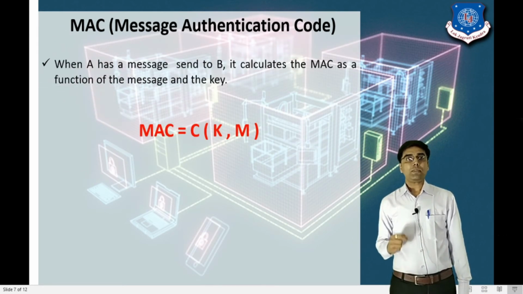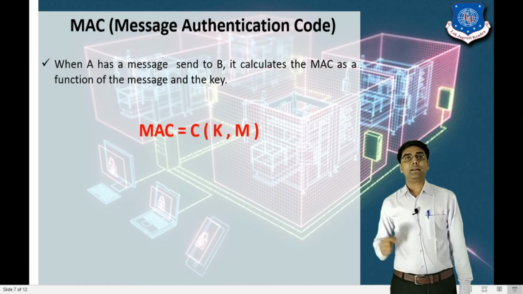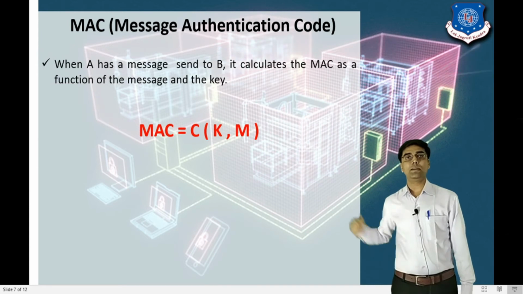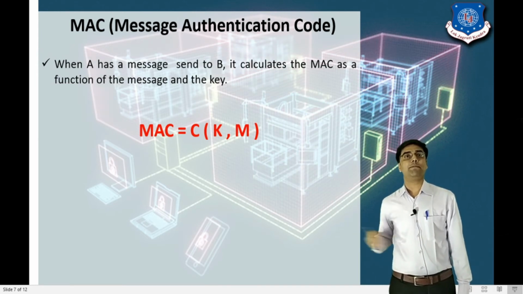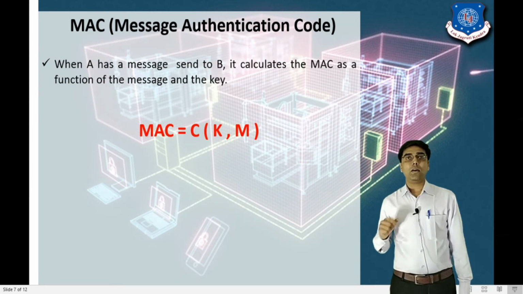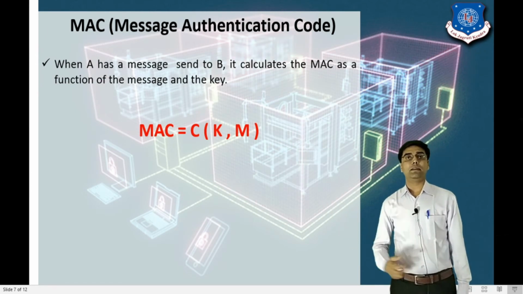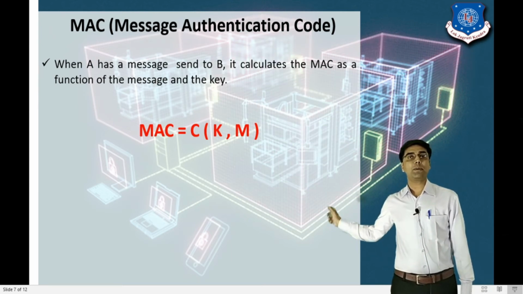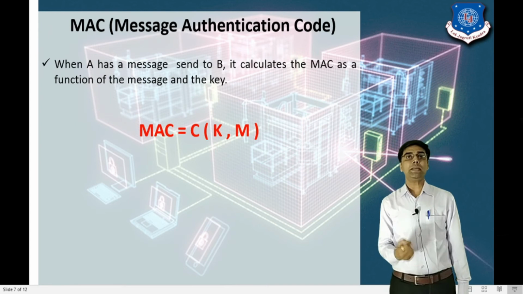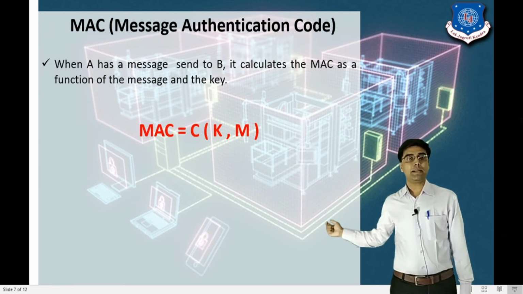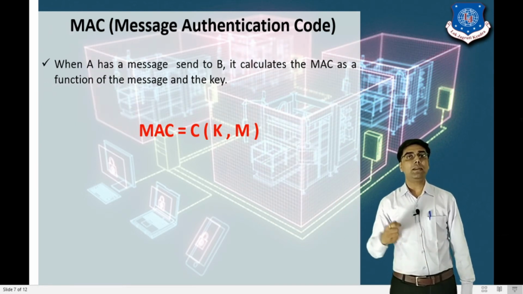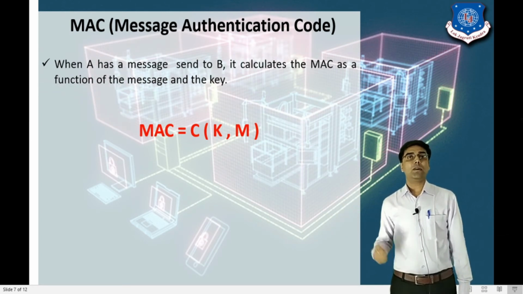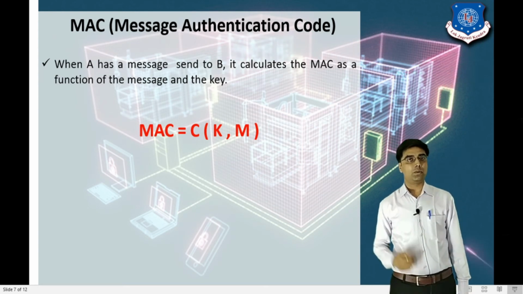Now when the sender sends the message to B, first of all we calculate the MAC with the help of the MAC function, and on that function we apply the key. So here you can see MAC equals C of K of M. It means that the function C is applied on the plain text message along with the key, which gives the MAC. There are different methods for message authentication code, so let's see them one by one.